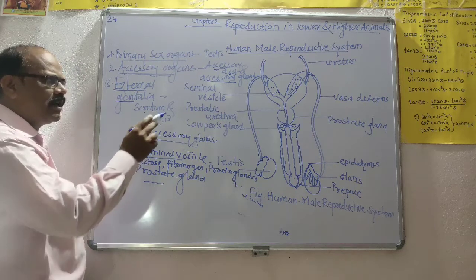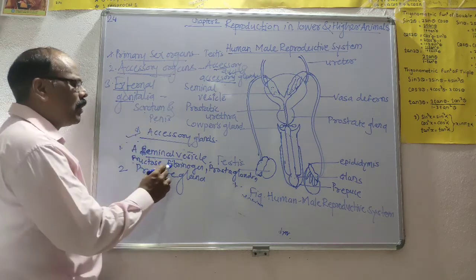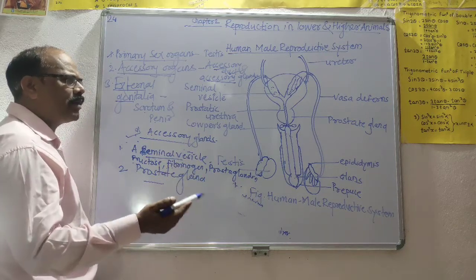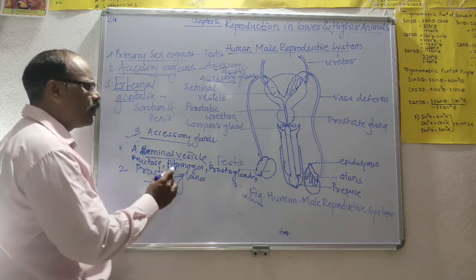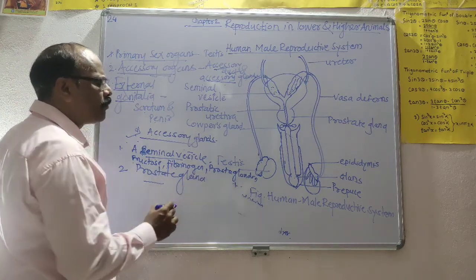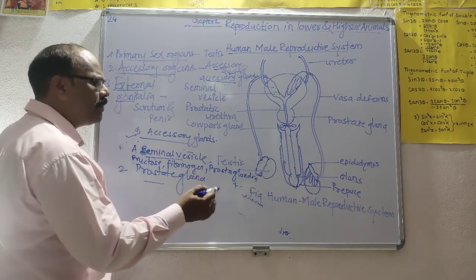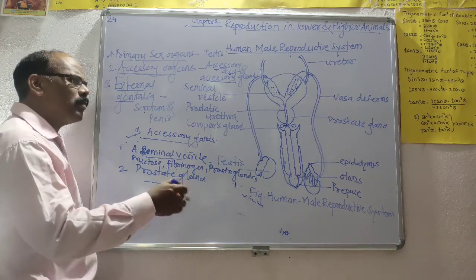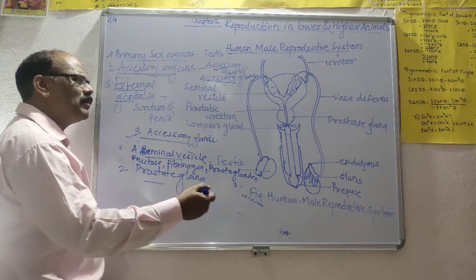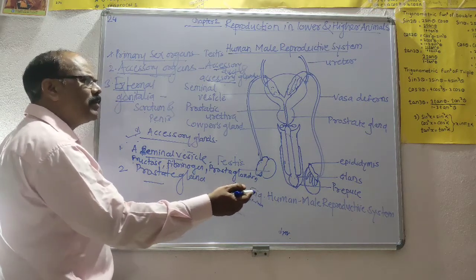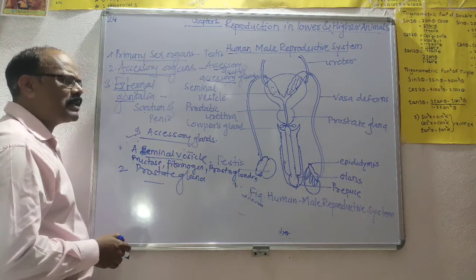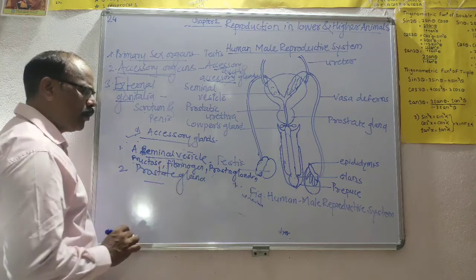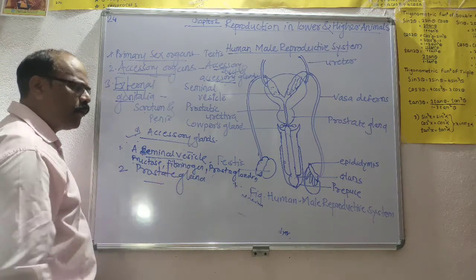Fructose provides the energy for the developing sperms. Fibrinogen will coagulate the semen after ejaculation into the vaginal tract during sexual intercourse. Prostaglandin will bring about reverse peristaltic movement in the vagina and uterus to facilitate the movement of sperm towards the egg quickly. For that purpose, prostaglandin is helpful in the female genital tract after copulation.